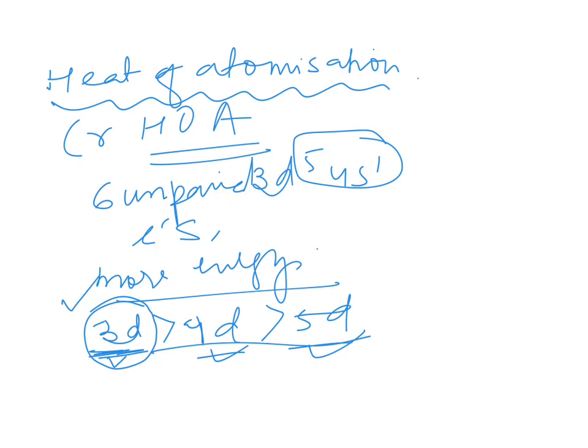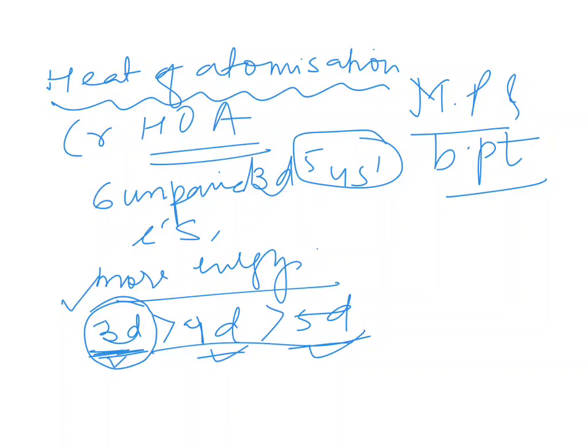Next, melting point. D block elements have very low volatility, so the melting point and boiling point will be more. You know that the melting point is dependent on either hydrogen bonding, van der Waals force or metallic bonding.